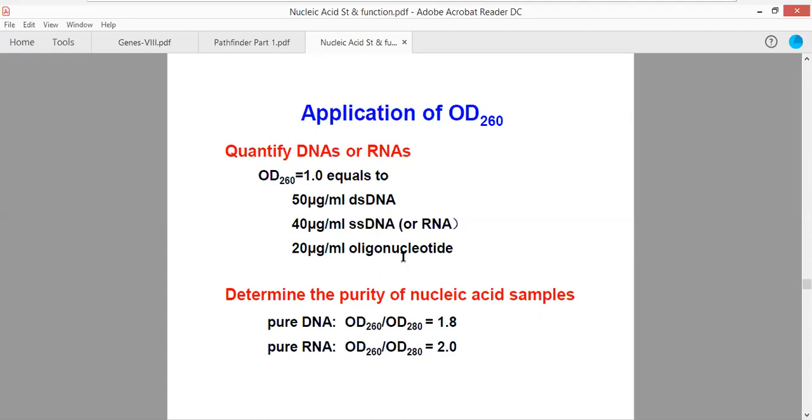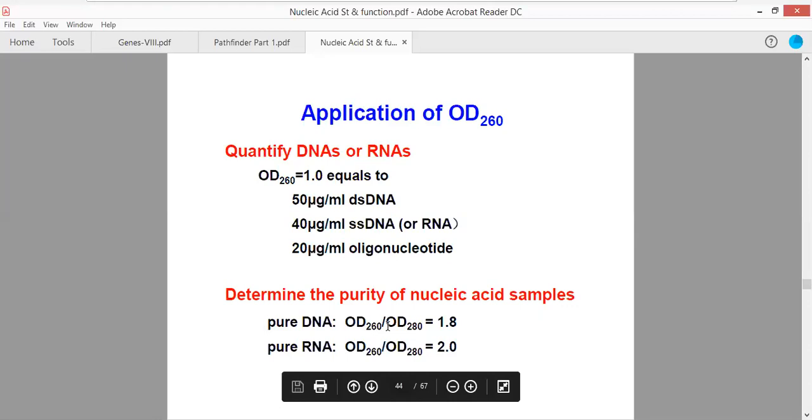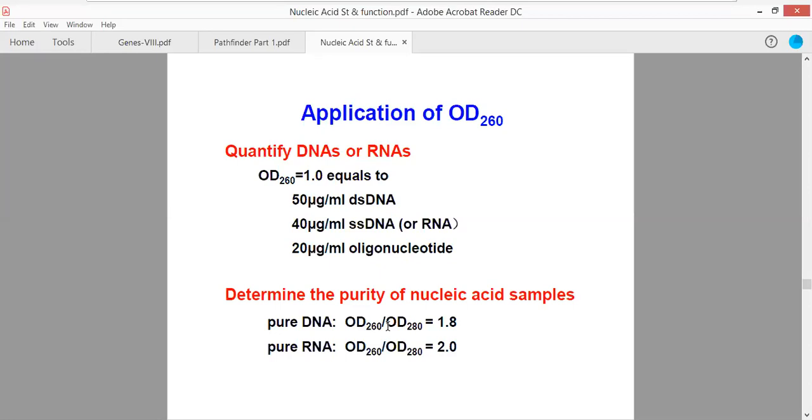The UV radiation absorption could also be tabulated for pure DNA by calculating the ratio of absorption at 260 nanometer and 280 nanometer. If you calculate the ratio at 260 nanometer and 280 nanometer, you can work out how much the DNA has absorbed. Pure DNA will come to 1.8. For pure RNA, this value will be 2. Now we will talk about the formula with which these calculations are done. So what is the formula that is being used?